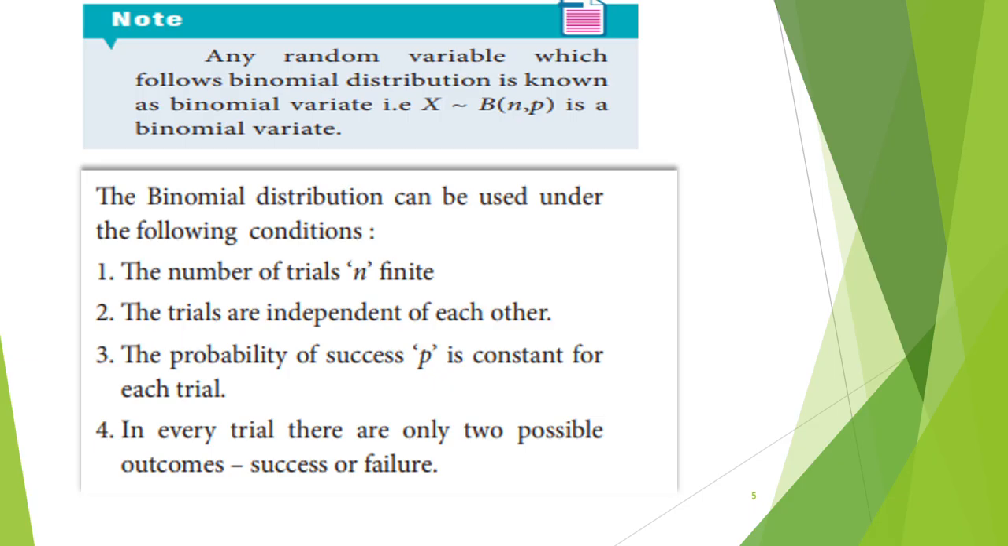Any random variable which follows the binomial distribution is known as a binomial variate. It is represented in the format X follows B of n comma p, a binomial variate. Here we have n number of trials, the trials are independent of each other, and the probability of success is denoted as p. In every trial there are only two outcomes, that is either success or failure, so it is named binomial.